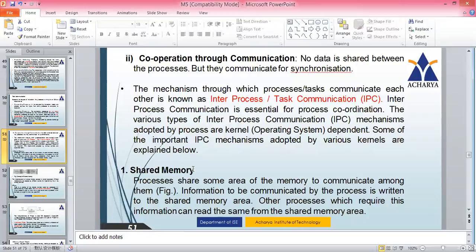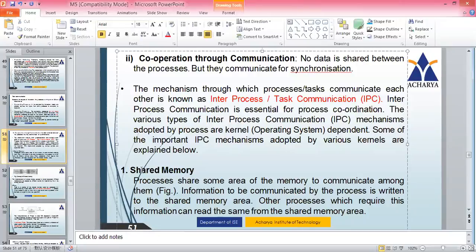Let's start with the first mechanism, that is shared memory. Processes share some area of memory to communicate among them. Information to be communicated by the process is written to the shared memory area, and other processes which require this information can read the same from the shared memory area.